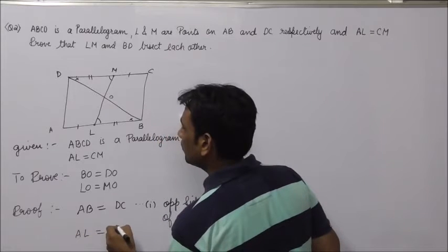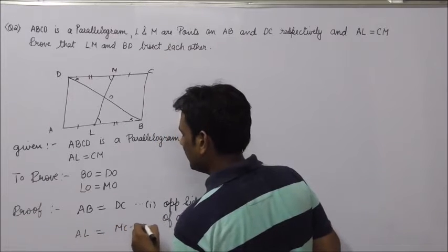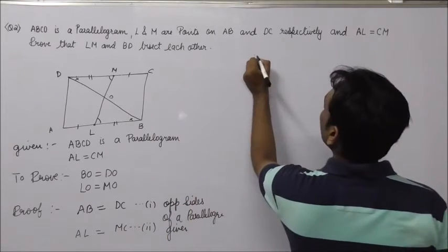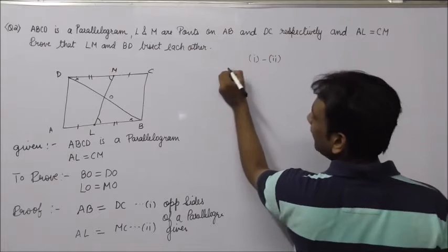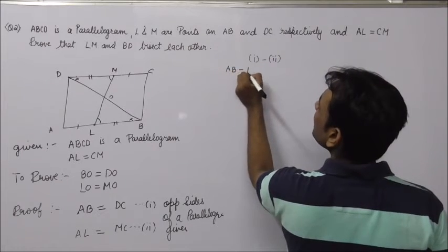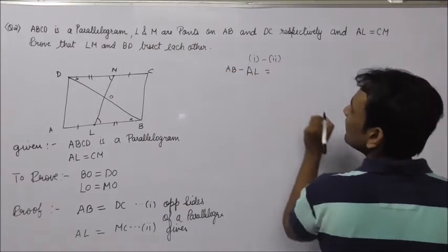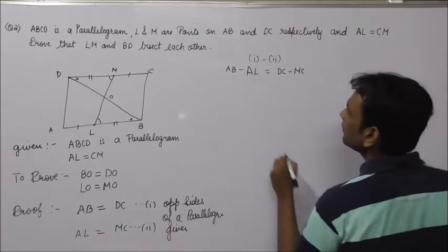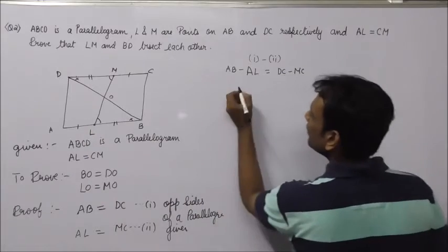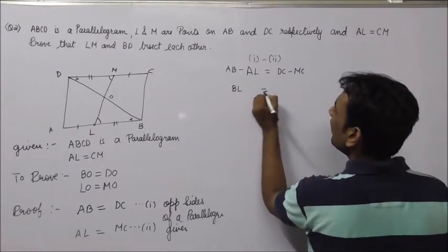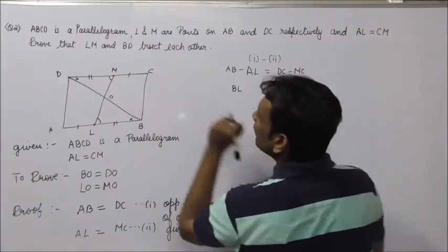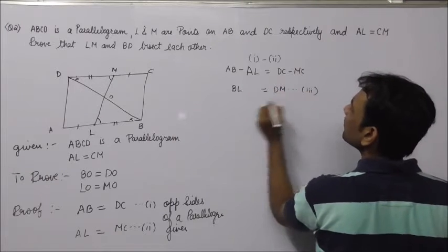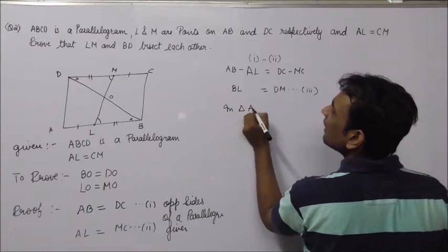AL is equal to MC, given. Subtract 1 and 2. So what do I get? AB minus AL is equal to BC minus MC. Now AB minus AL would be BL and BC minus MC would be BL. Let this be 3. Now in triangle